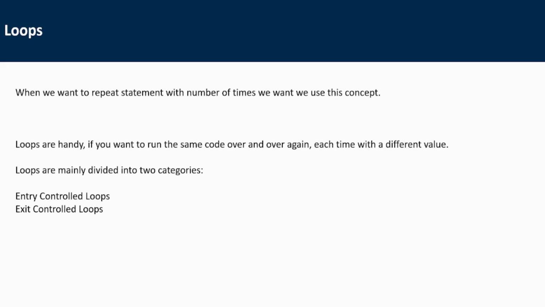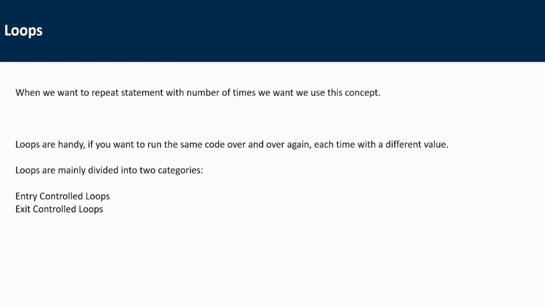The first concept is called loopings, that is, loops. What is a loop? It is generally used when we want to repeat a particular statement a number of times. You must have heard this term earlier in conventional programming languages like C or any other. If you have not, just remember that whenever you want to repeat some statement a number of times, we use the concept of loops. Loops are handy if you want to run the same code over and over again.